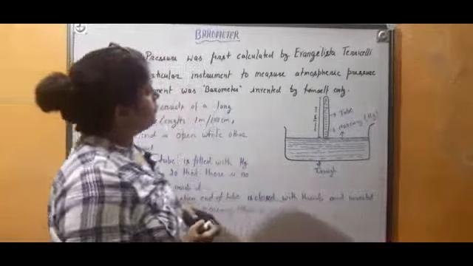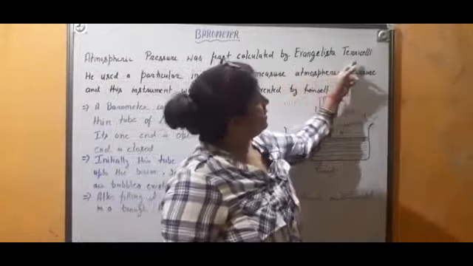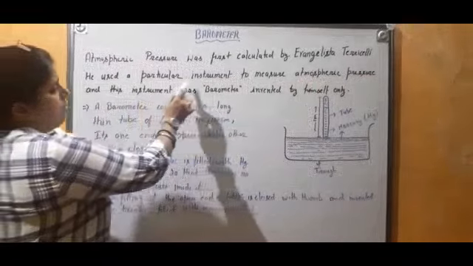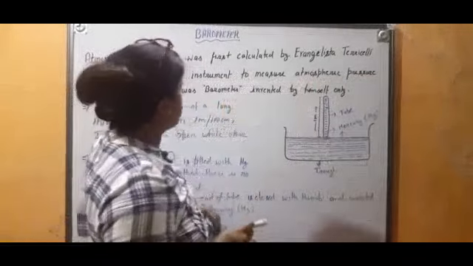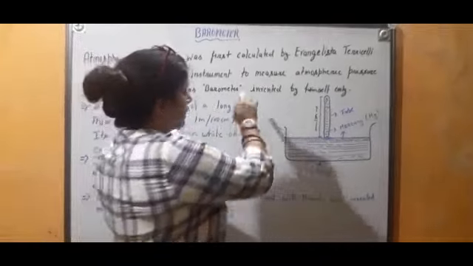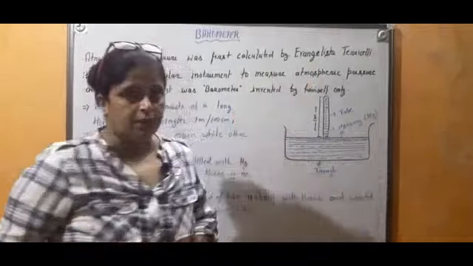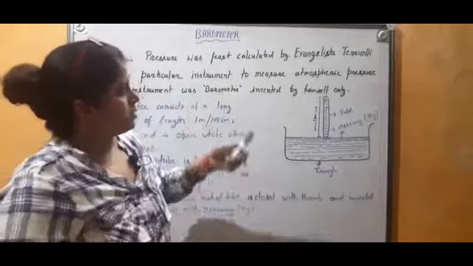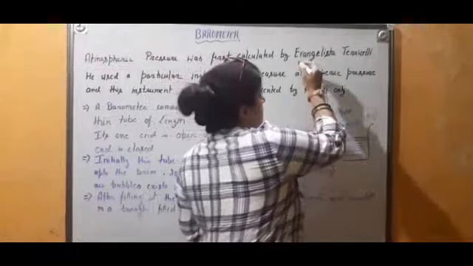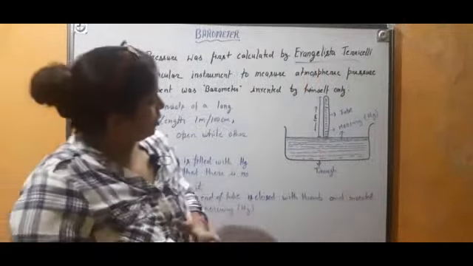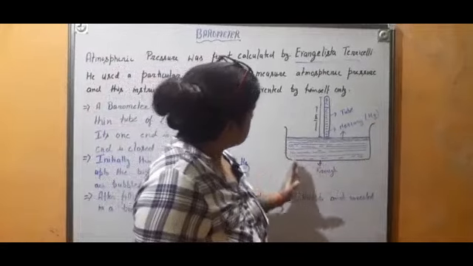Atmospheric pressure was first calculated by Evangelista Torricelli. That was the name of the scientist. He used a particular instrument to measure atmospheric pressure, and this instrument was the barometer, which was invented by himself only. Fine. If someone asks you who is the inventor of the barometer, this is the name of the scientist.